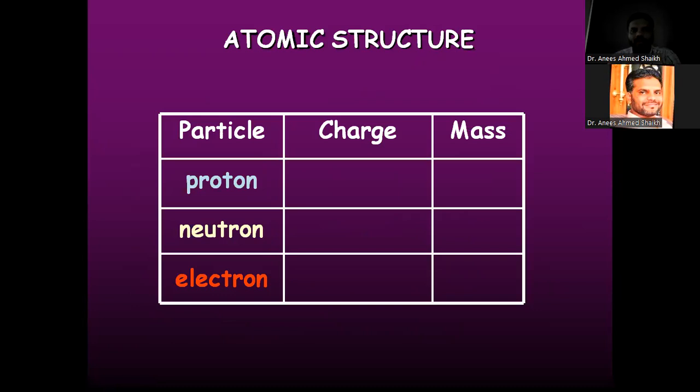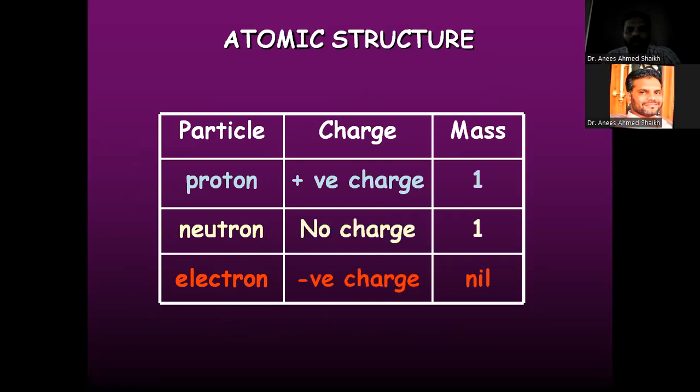So there are three types of particles present in the atom: the proton, neutron, and electron. The proton and neutron are present in the nucleus, while electrons, which are the negatively charged particles, are revolving around the nucleus. Here the charge on a proton is 1. A neutron has no charge, but its mass is 1. And an electron is a negatively charged particle, which has very negligible mass.